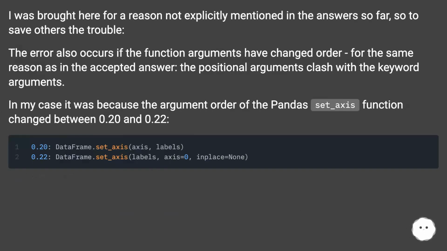I was brought here for a reason not explicitly mentioned in the answer so far, so to save others the trouble: the error also occurs if the function arguments have changed order, for the same reason as in the accepted answer, the positional arguments clash with the keyword arguments. In my case it was because the argument order of the pandas set_axis function changed between 0.20 and 0.22.